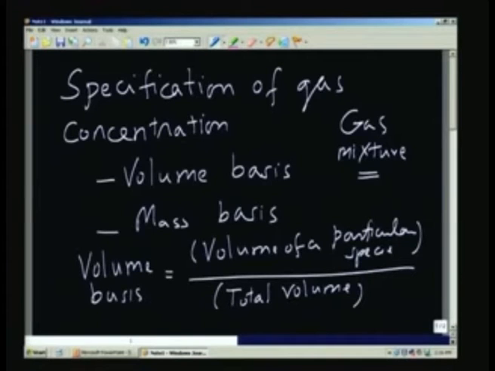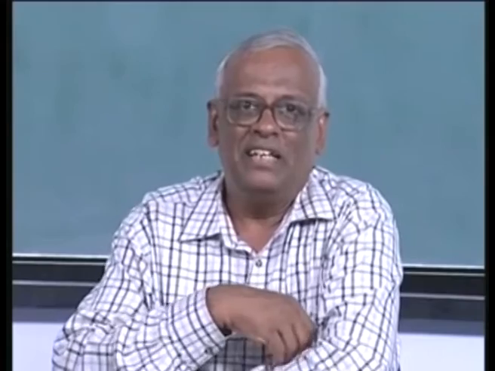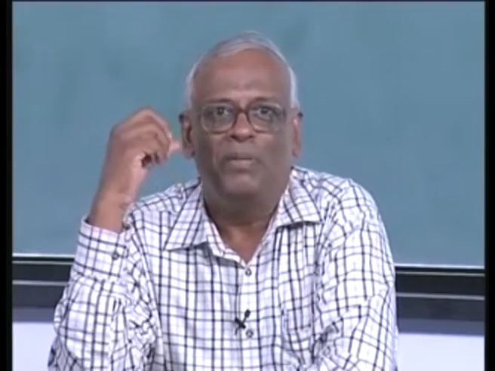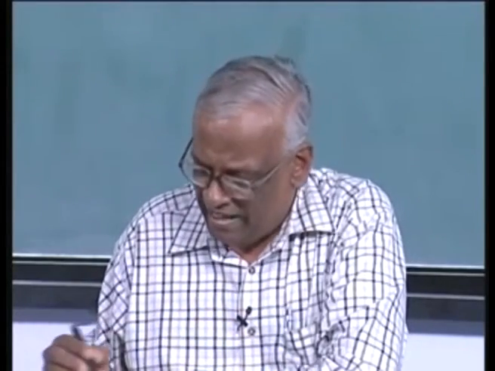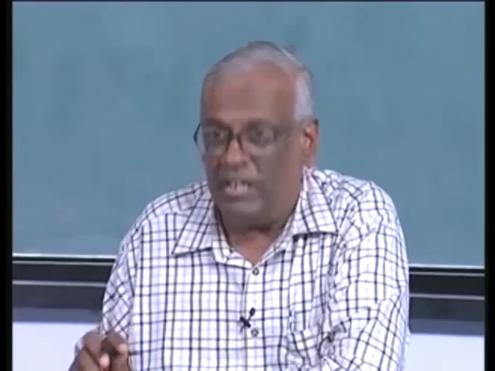So basically the idea comes from Dalton's law which is very familiar to us from thermodynamics. We have two ways of looking at the gas concentration, either the partial volume or the volume occupied by a particular species in the entire volume, or we can look at it as a partial pressure. We can have pressure basis also, it is possible. Of course these two are interconvertible, and generally the volume basis is what is normally used in practice, and it is also represented in a slightly different way.